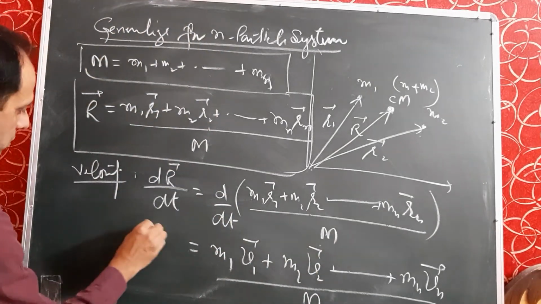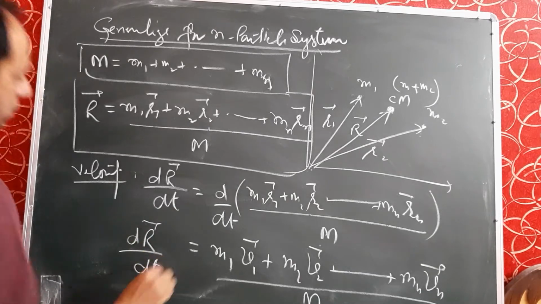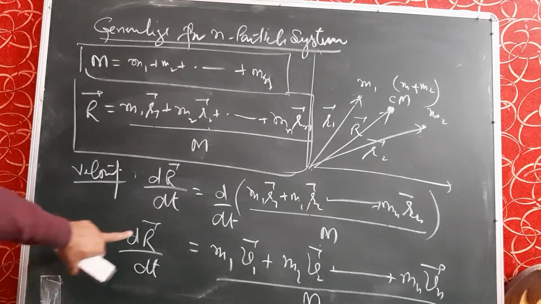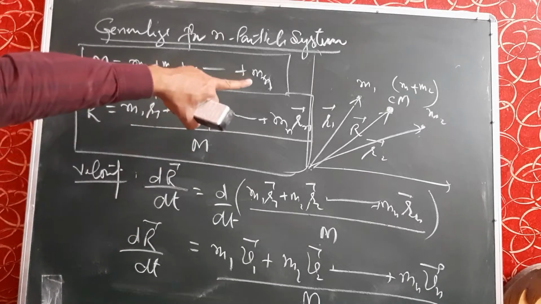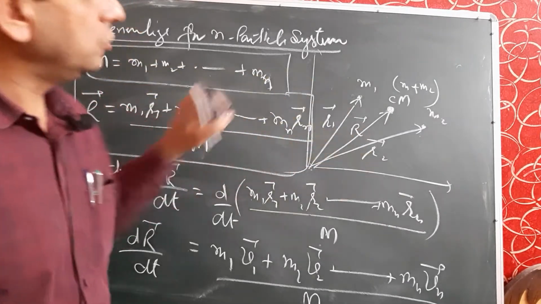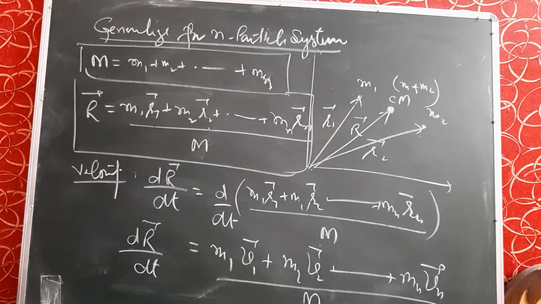So it is dR by dt. Capital R is used for the center of mass and small r are used for individual particles.